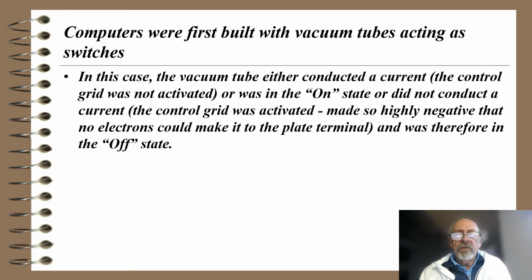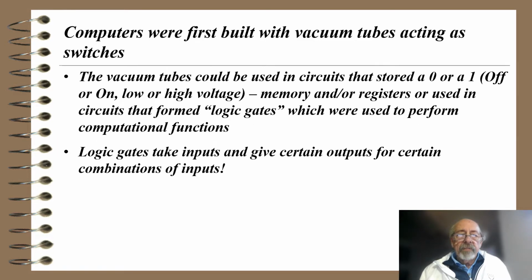So computers were first built with vacuum tubes acting as switches. In this case the vacuum tube either conducted a current, the control grid was not activated, which was the on state, or it did not conduct a current, the control grid was activated, made so highly negative that no electrons could make it to the plate terminal, and it was therefore in the off state.